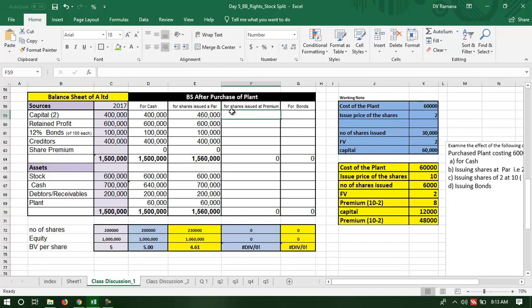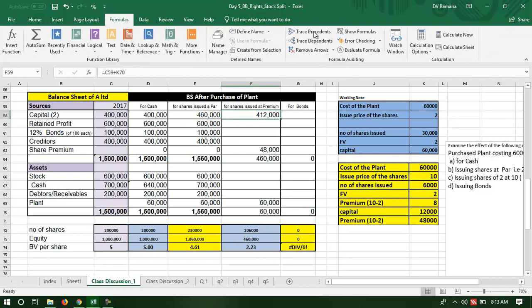So the capital will increase, original base case capital plus 12. Capital will increase by 12,000, the share premium will increase by 48,000, and plant will increase by 60,000. So let us recap.